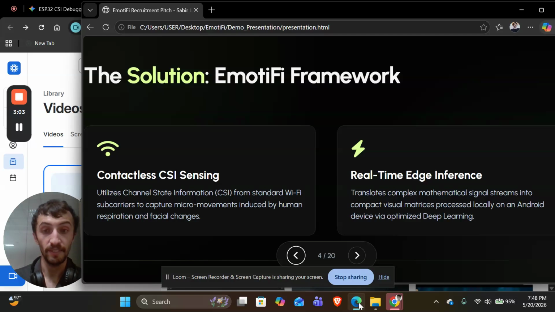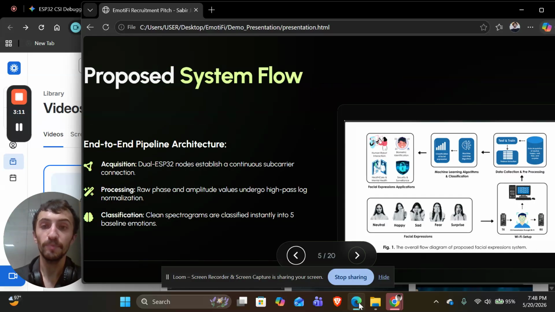So the Emotify framework, CSI sensing, and real-time edge inference are some of the benefits. In the proposed system, the ESPs work as transmitter and receiver. The receiver receives the CSI packets and processes the CSI. After processing, it applies feature engineering. After feature engineering, we have 2D images in spectrogram form. The spectrogram images carry useful information, and using those we train our CNN model.